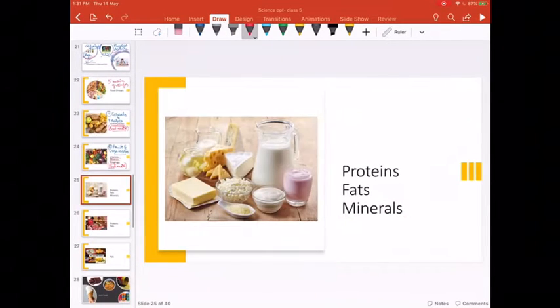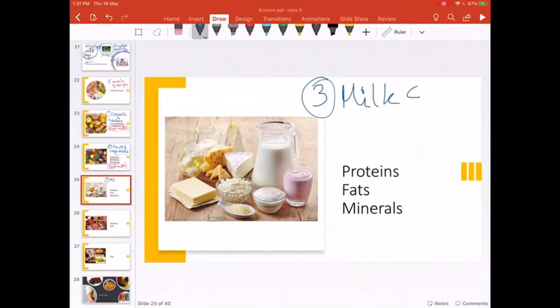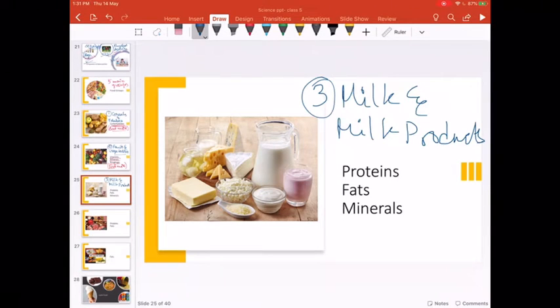Next we move on to proteins and fats. This group includes milk and milk products like cheese, butter, curd. So they are grouped under protein, fats and minerals.